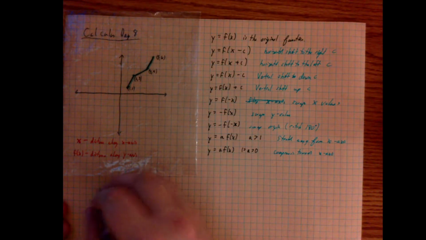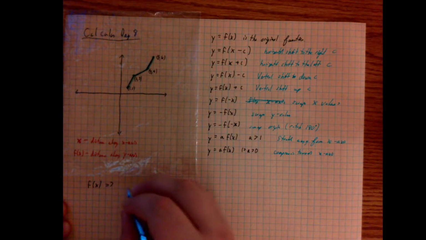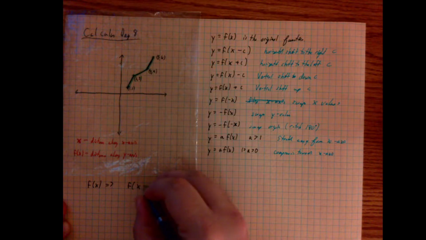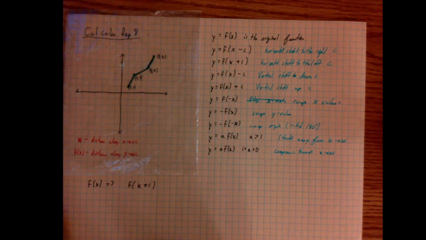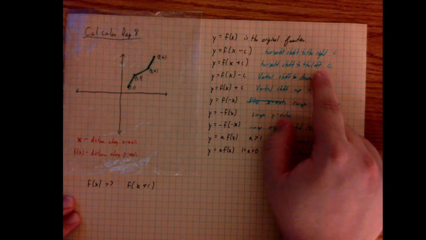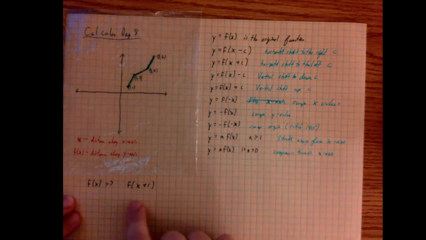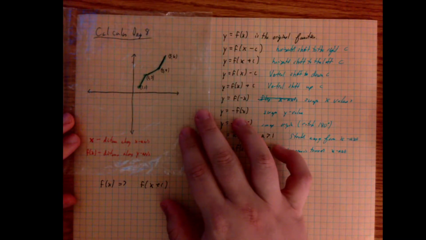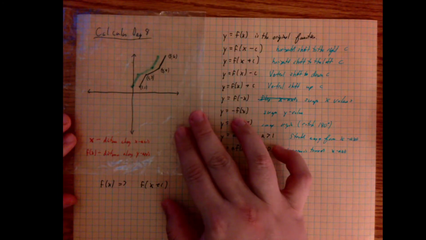If this is my function f of x, let's make the following change. Let's showcase what f of x plus 1 would look like. Well, since it is positive, that means it's going to move my graph to the left, and how much it moves to the left is the number. So f of x plus 1 is going to take this graph and shift it 1 unit to the left. Which will look a little something like this.